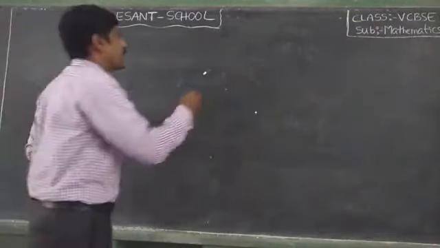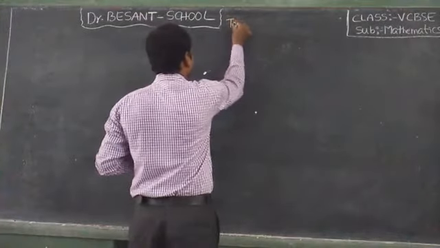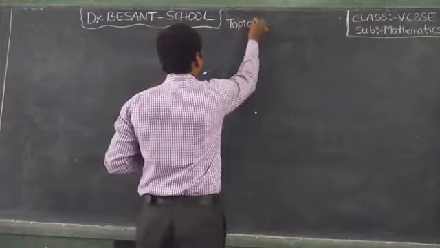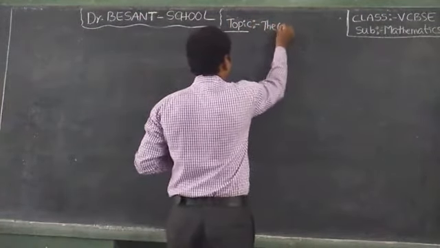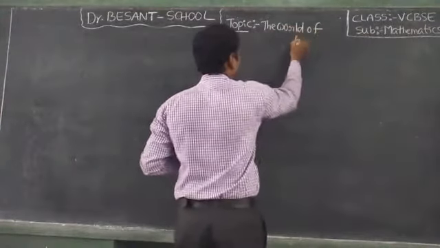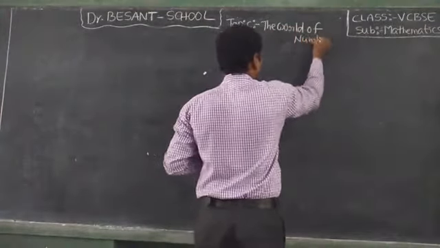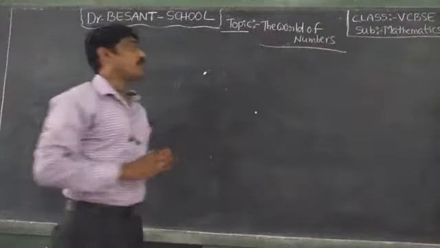What is the topic today? The world of numbers.